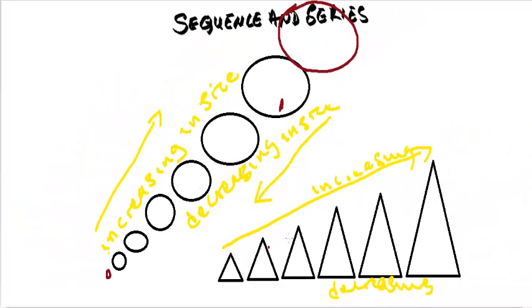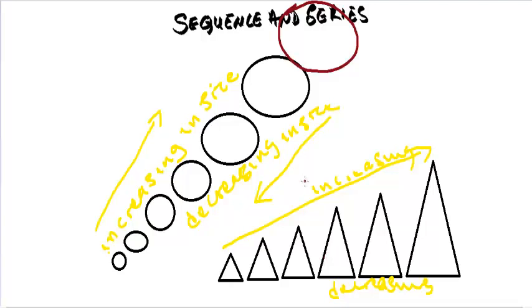The same way here, the triangles are also in a sequence. The next triangle moving from left to right is going to be even bigger than the biggest triangle that we have there. And then if we are moving from right to left, then we are going to have a smaller triangle here, even smaller than the smallest triangle that we have in the pattern here.